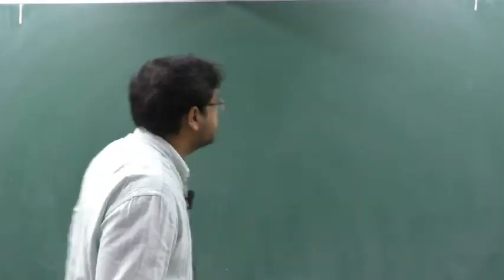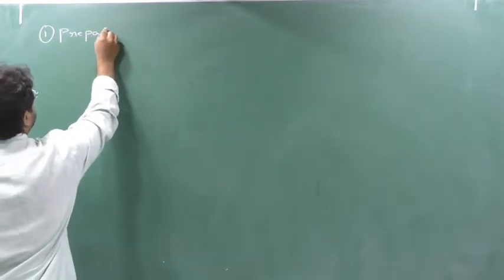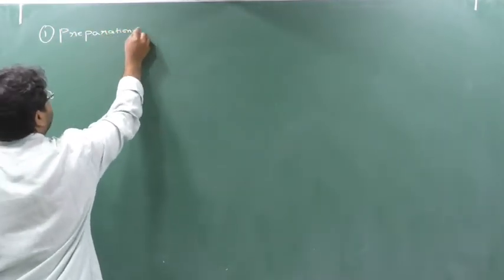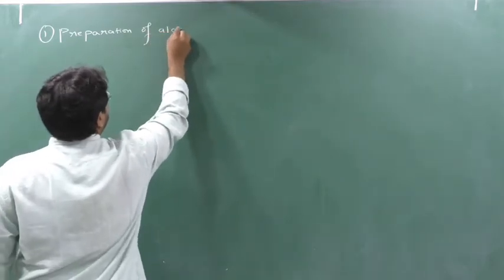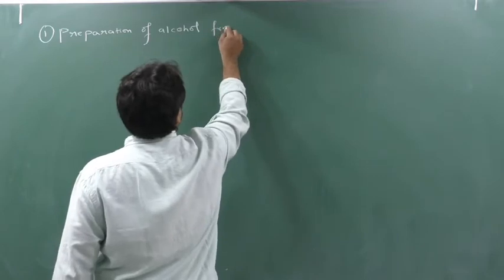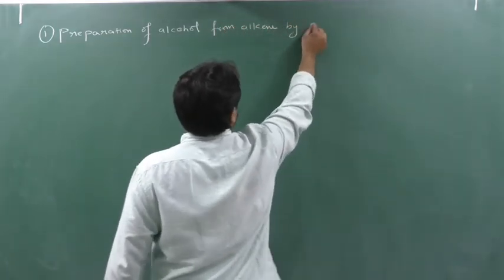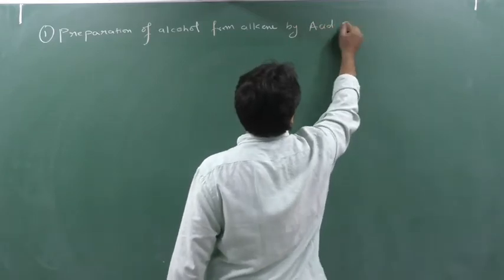Write down the topic here: preparation of alcohol from alkene by acid catalyzation.